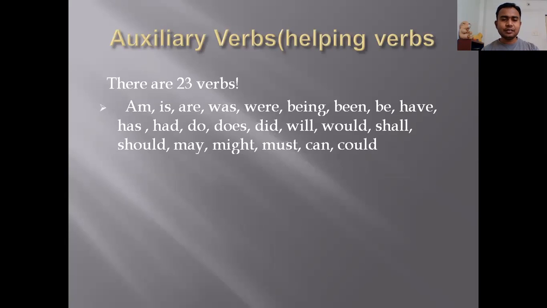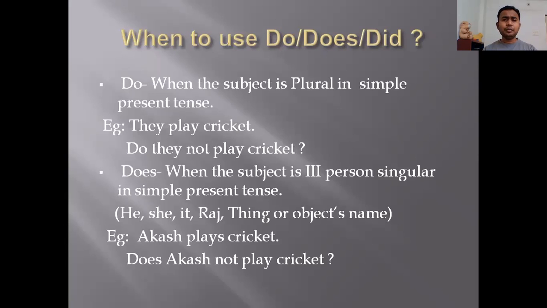Maybe let us understand what are auxiliary verbs. There are 23 auxiliary verbs. Auxiliary verbs, normally they are called helping verbs. Am, is, are, was, were, being, been, be, have, has, had, do, does, did, will, would, shall, should, may, might, must, can, could. These are auxiliary verbs, or you can say helping verbs in a sentence. Now, many of us have a doubt when to use do, when to use does or did.